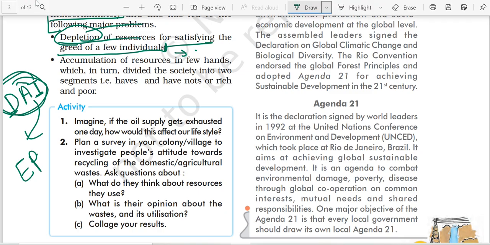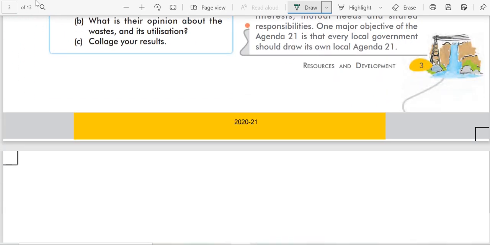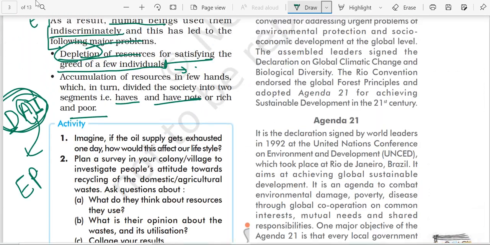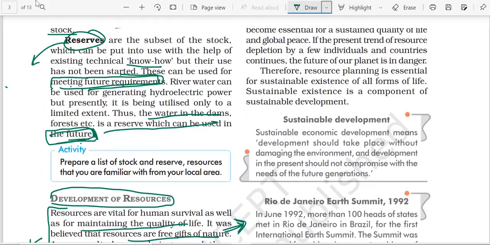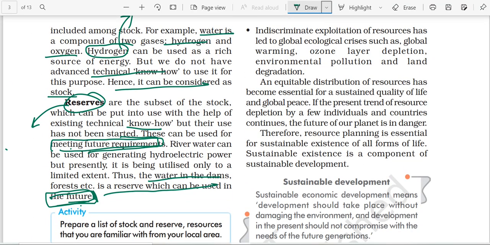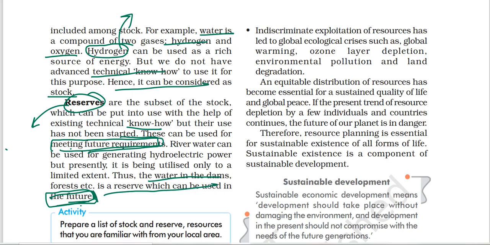And the second thing is accumulation of resources in few hands, dividing the society into haves and have-nots, or we can say rich and poor. Then you have indiscriminate use of resources. It led to major environmental problems: global warming, ozone layer depletion, environmental pollution, land degradation, increase in water level. They are all examples of how indiscriminate exploitation led to a global ecological crisis.